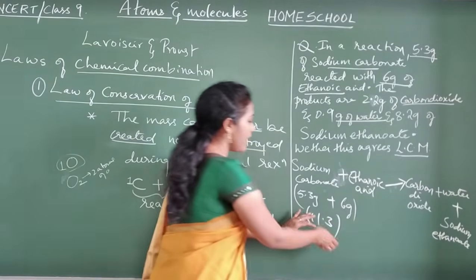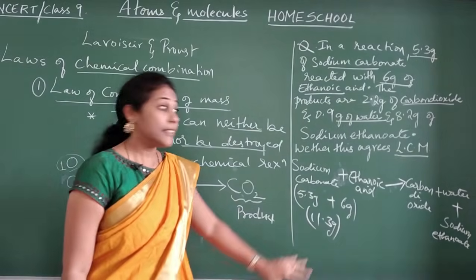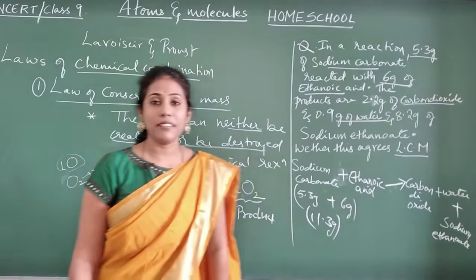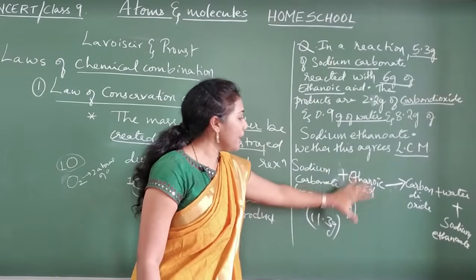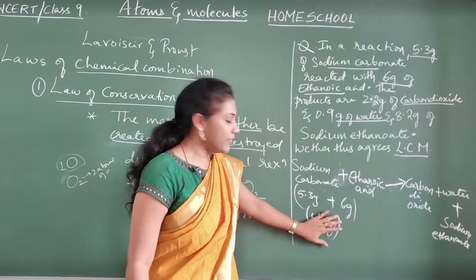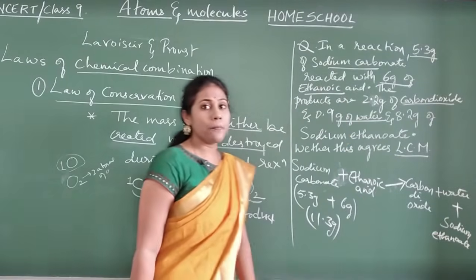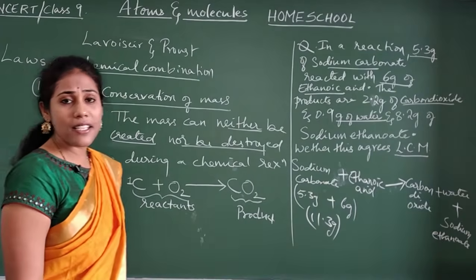So this much mass of reactants you have taken. That much mass should be there in the form of product. Yes or no? How much ever amount of reactants you have taken on this side, that much amount should be there on this side also. That is our law of conservation of mass.